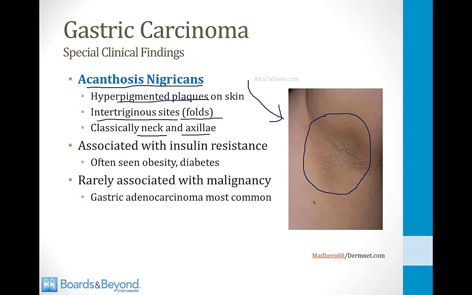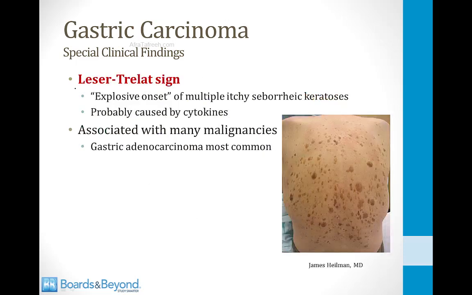This finding on the skin is associated with insulin resistance. You will see it in your clinic patients sometimes when they are obese or they have diabetes. However, it is also rarely associated with malignancy, and when it is associated with malignancy, gastric adenocarcinoma is the most common cancer. Another skin finding is called the Leser-Trélat sign.